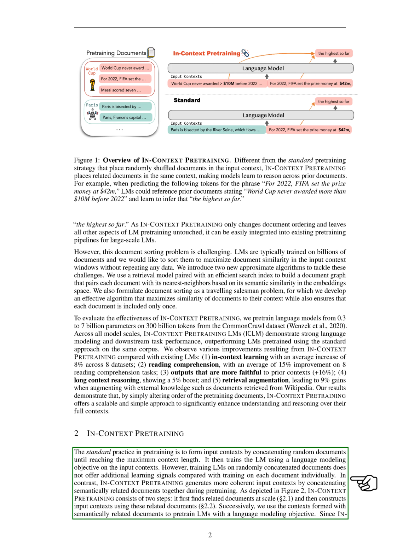In-context pretraining works by concatenating related documents together during training, rather than random documents. This creates more coherent input sequences, which provide additional learning signals for the model. The process involves two steps: finding related documents at scale, and then constructing input sequences using these related documents.